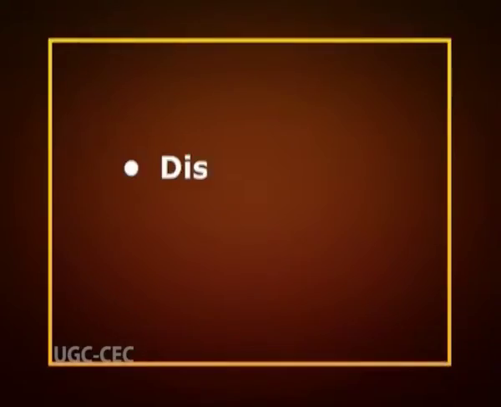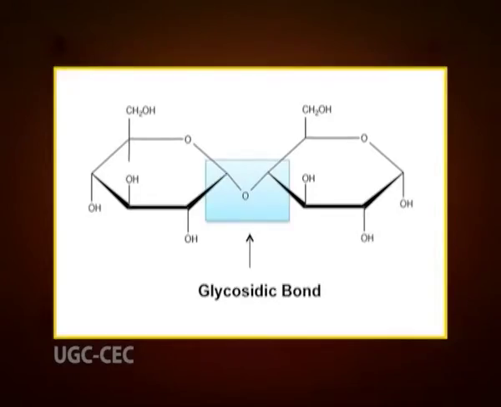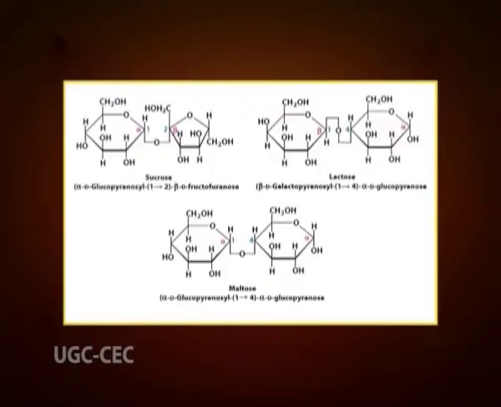Now let us discuss the main part of today's topic, that is the disaccharides. A disaccharide, also called biose, is the carbohydrate formed when two monosaccharides undergo a condensation reaction which involves the elimination of a small molecule from the functional groups only and formation of a glycosidic bond. In the word disaccharide, di specifies exactly two. Examples include sucrose, maltose and lactose.